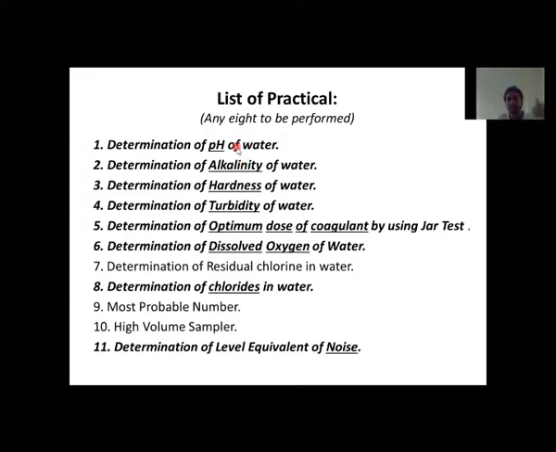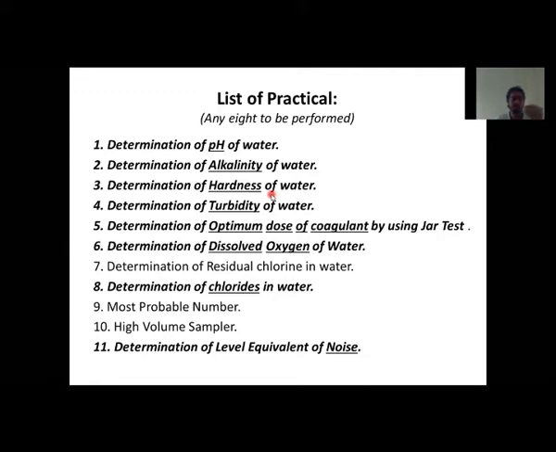Now when we already know what alkaline water is, what is this next practical? Determination of alkalinity of water. What is this practical about? This practical tells you how alkaline the water is. In the first practical we just get to know whether it is acidic or basic, acidic or alkaline. But in the second practical, we are going to check how alkaline the water is. Understood?